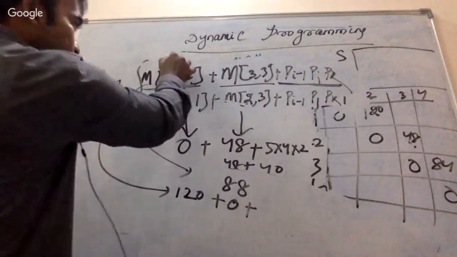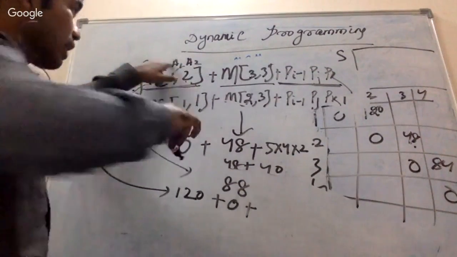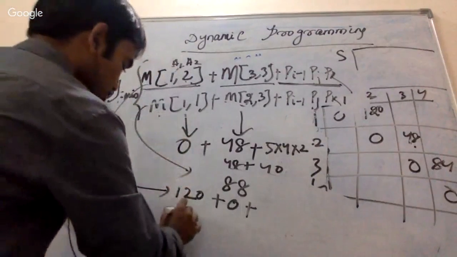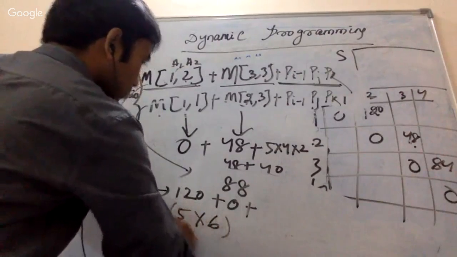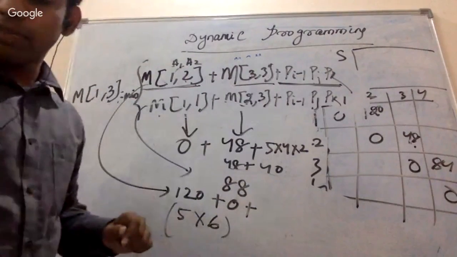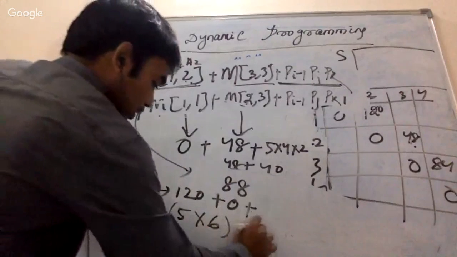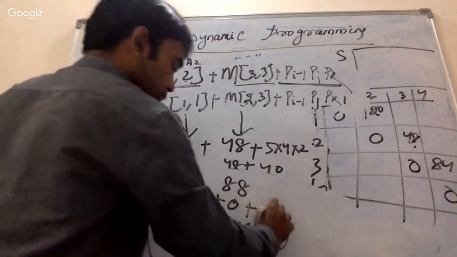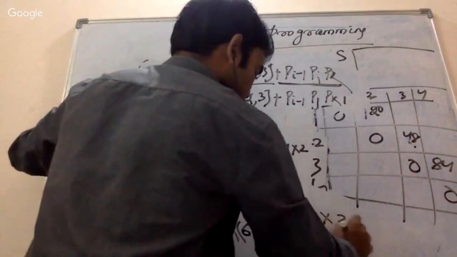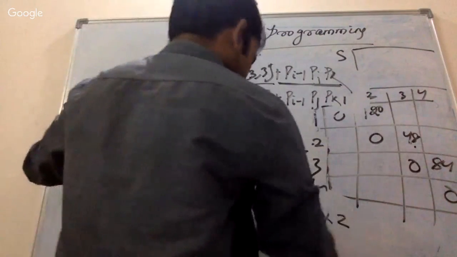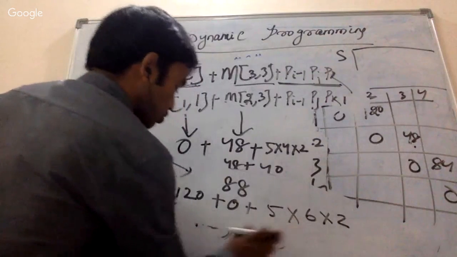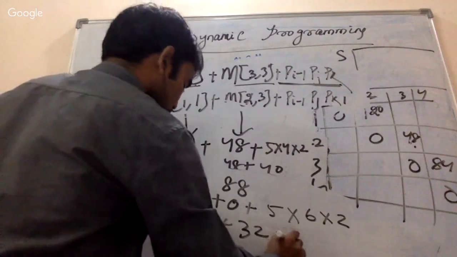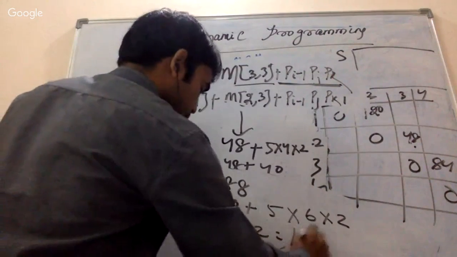M12 means A1 A2. After multiplying A1 A2, it should be a 4 cross 5 cross 6 product, so this is going to be a 5 cross 6 matrix. And M33 is nothing but a 6 cross 2 matrix. So the solution is going to be 5 cross 6 cross 2, which is 60. So 120 plus 60 is equal to 180.